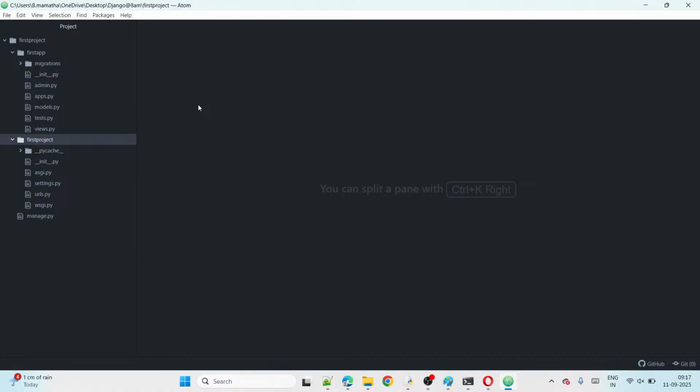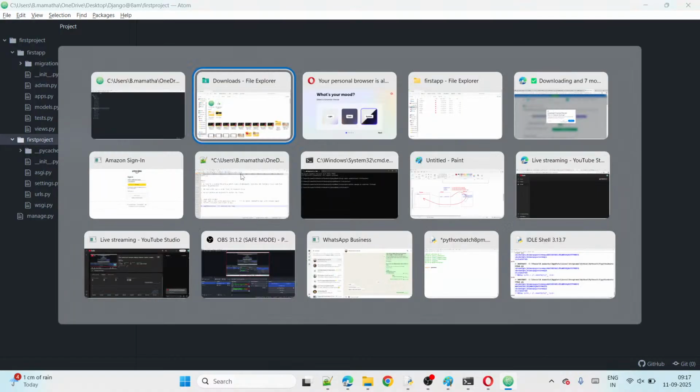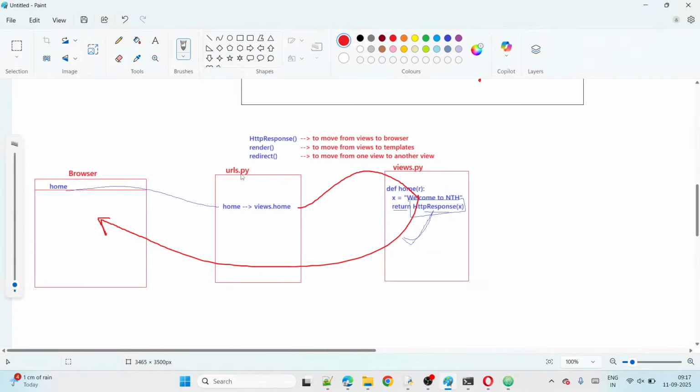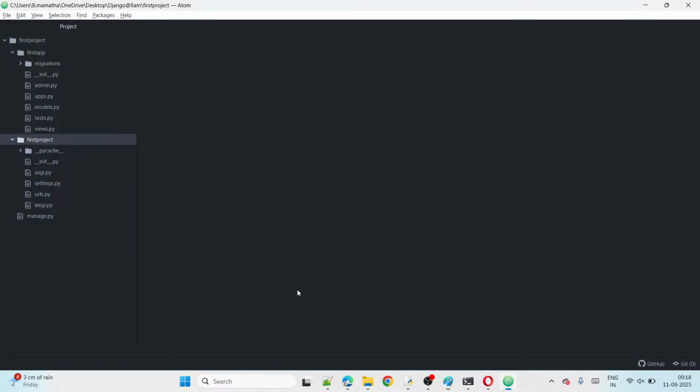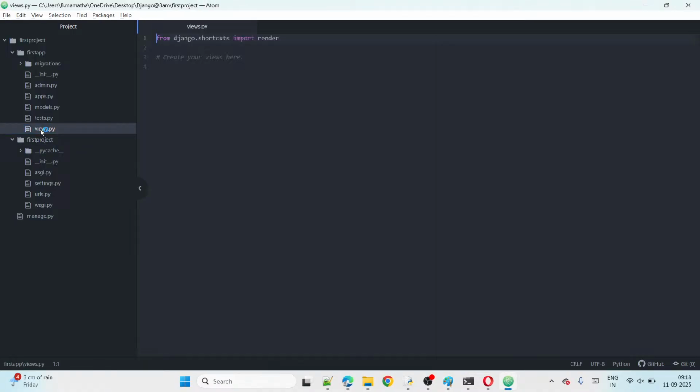Now, guys, observe here. First, what I want to do here. The first step is to go to the views file and write the view. Then the second step is to go to the URLs file and give the connection. First step is open the views file, write the view. Second step is open the URLs file, write the URL. First what? Views file. Open the views file here.